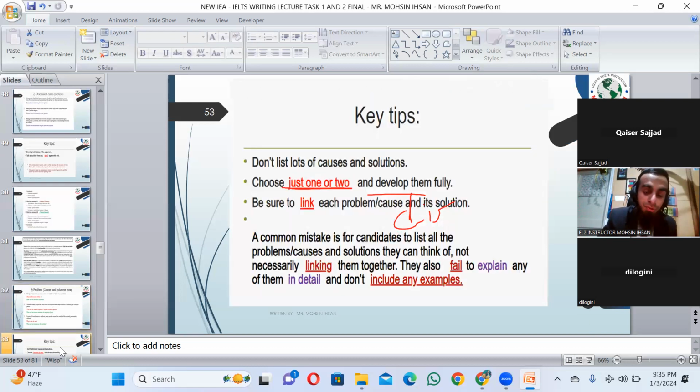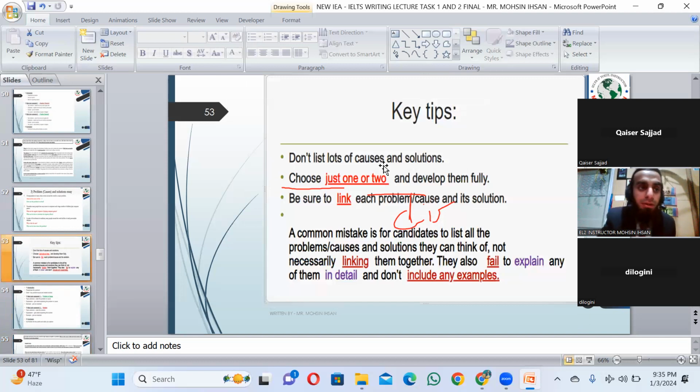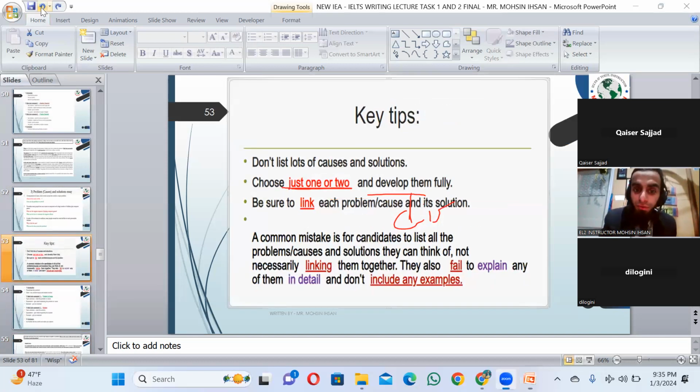Let me show you the key parts, and then I will show you the structure along with a sample. Don't list lots of causes and solutions. Rather, mention just a few. Choose just one or two and develop them fully. Be sure to link each problem cause and its solution.